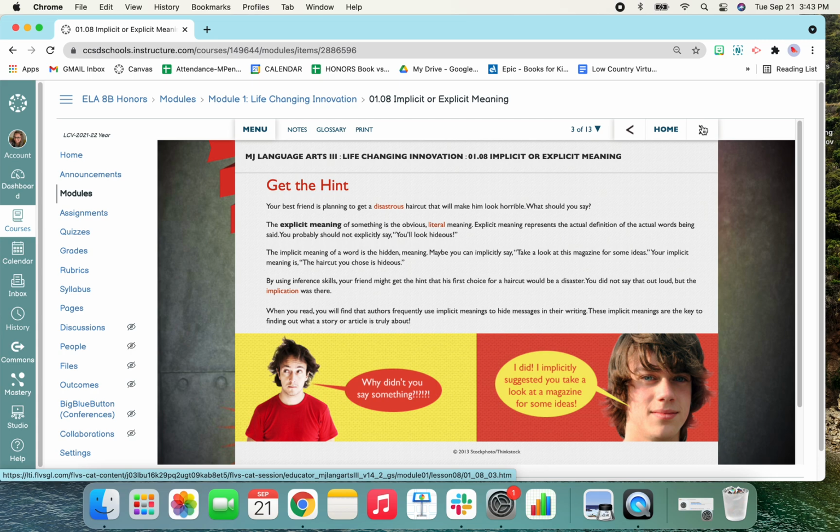By using inference skills, your friend might get the hint that his first choice for a haircut would be a disaster. You did not say that out loud, but the implication was there. When you read, you will find that authors frequently use implicit meanings to hide messages in their writing. These implicit meanings are the key to finding out what a story or article is truly about. Why didn't you say something? I did. I implicitly suggested you take a look at the magazine for some ideas.